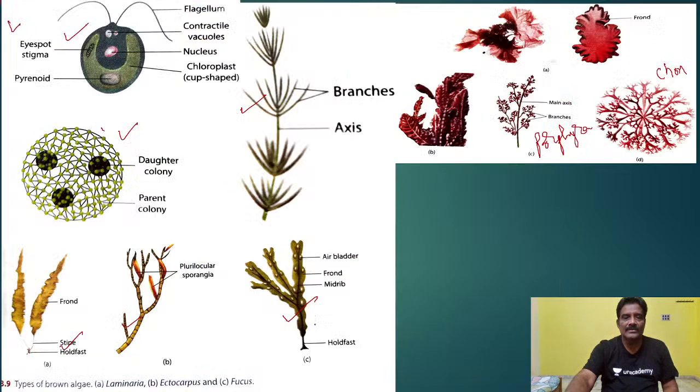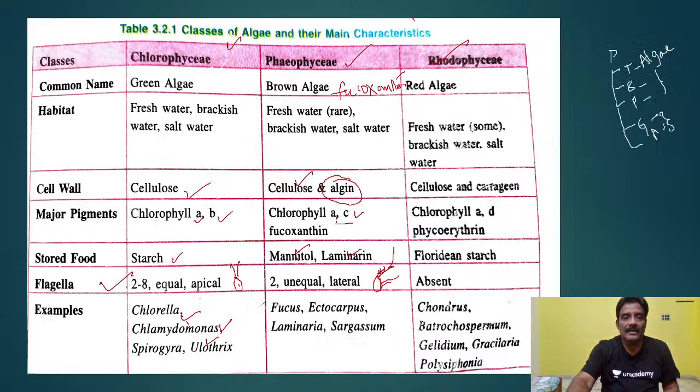Here is Ectocarpus, Laminaria. Another important point: examples under Phaeophyceae. Fucus is one example. Here Ectocarpus and Laminaria, Sargassum.